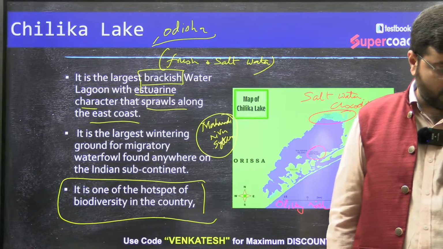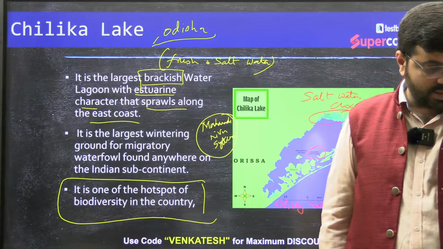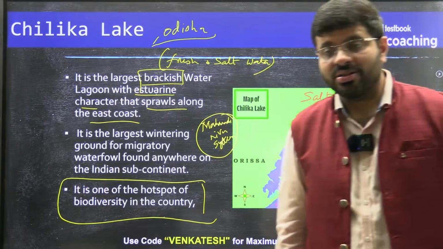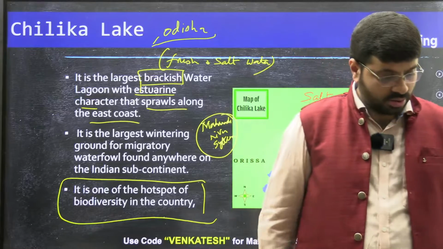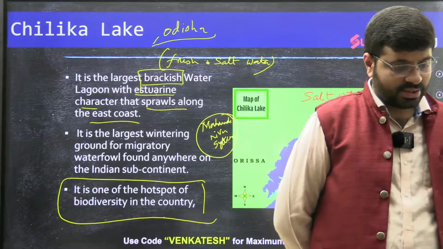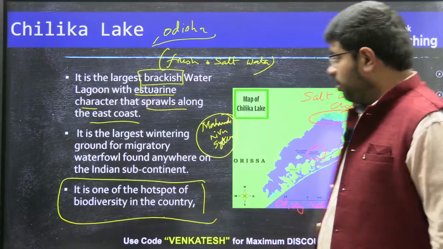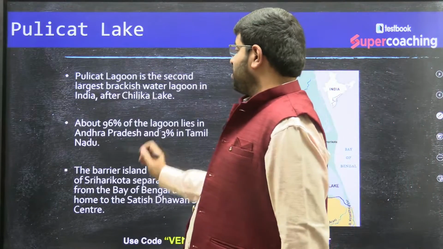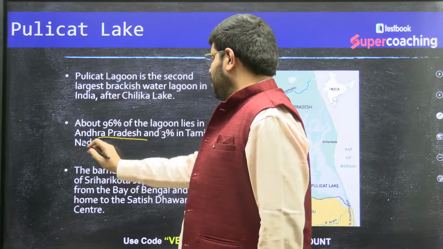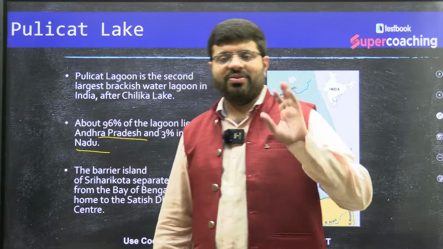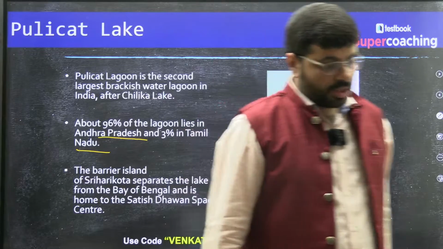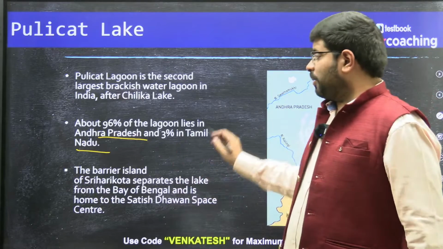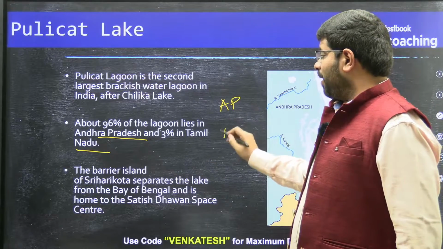Completely. Is it true or false? Afsa, Sachin, Gayatri, Manish, can you answer? It is false. Pulicat Lake, you see sometimes the closeness involved. 96% of the lagoon lies in Andhra Pradesh and only 3% is in Tamil Nadu, or in other words 90-10 you can say so. Majority of it is in Andhra Pradesh, only a part is in Tamil Nadu.